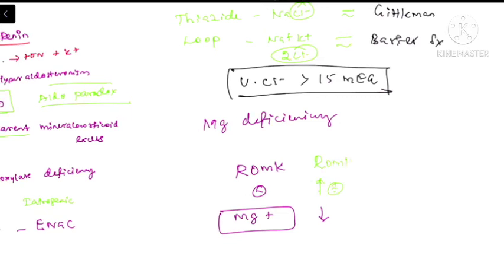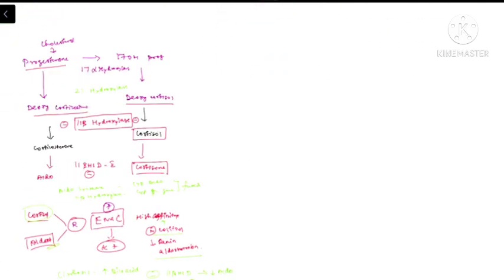This will lead to excessive secretion of potassium, so the patient will be having hypokalemia. So while correcting the hypokalemia, there is always the possibility of hypomagnesemia being the underlying cause. So these are the various mechanisms behind the causes of hypokalemia.